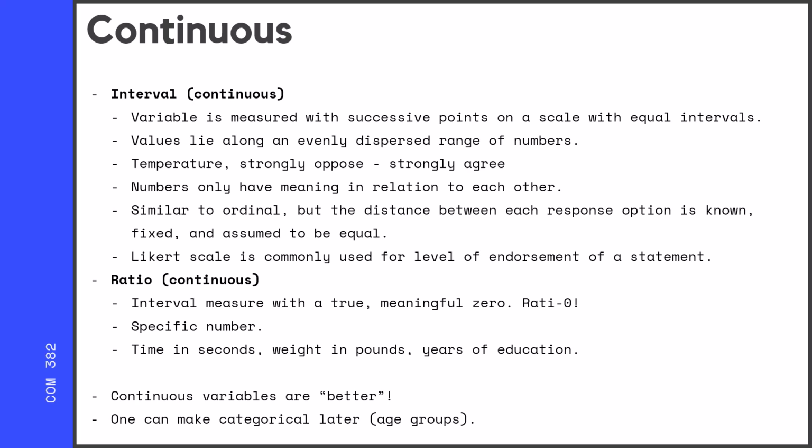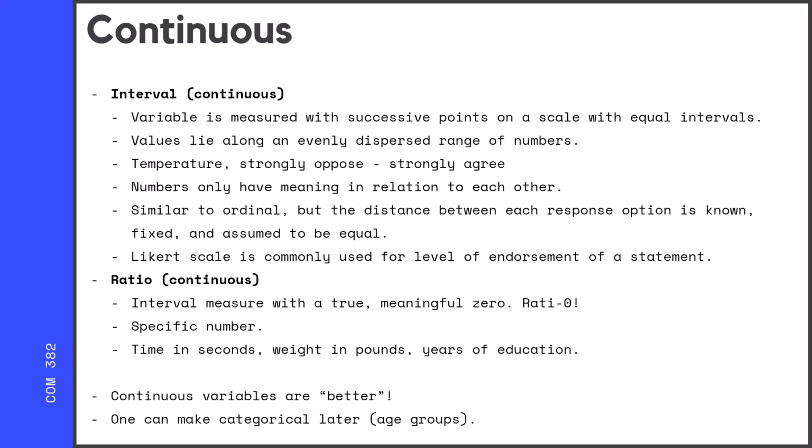We know that 5 degrees is the same difference between 10 as it is 0. We know that 90 degrees heat is as different from 85 as it is from 95. Okay, the intervals are equal.